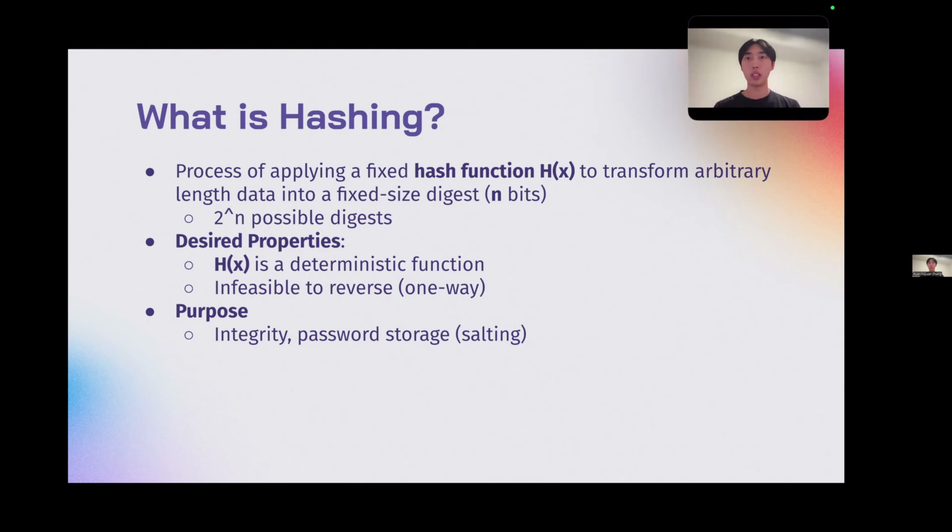So if you look at the desired properties for a hash function, we want h of x to be a deterministic function, which means that given the same input, it will produce the same output every time. And it's also infeasible to reverse, meaning it's one way, which we'll get into later. And the purpose of this is for data integrity. So we'll also get into this later, and password storage.